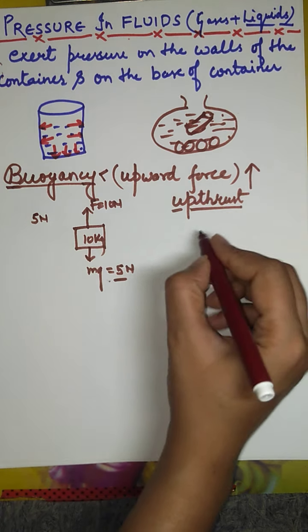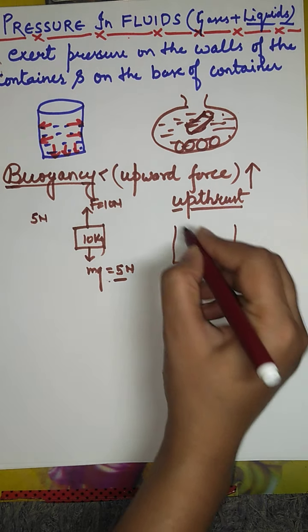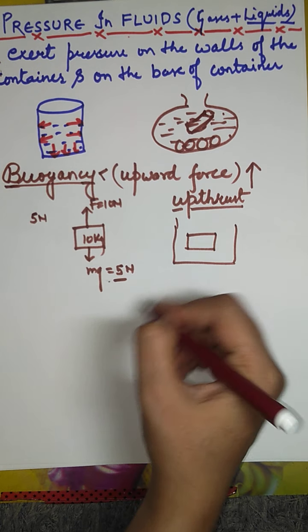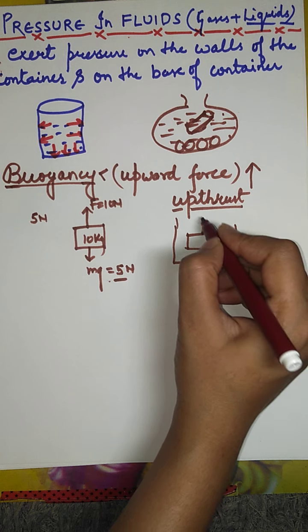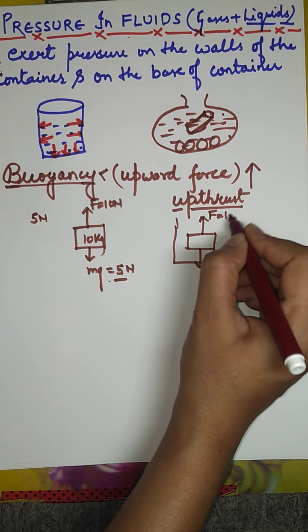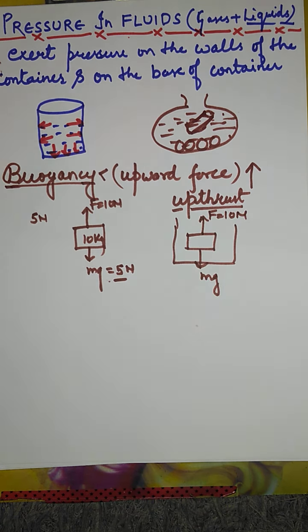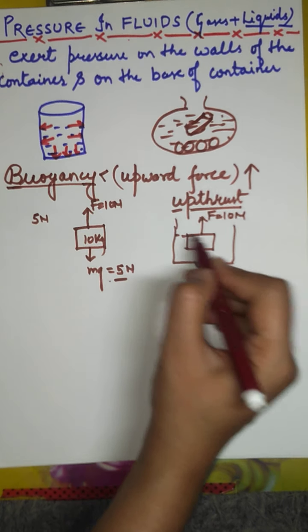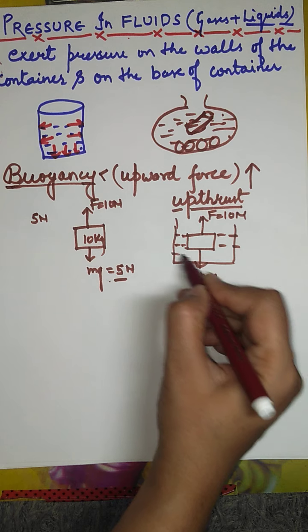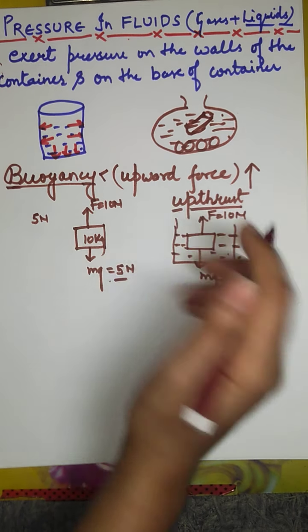Clear? Similarly, if I place this box in a fluid, again weight is acting downward, and with a similar force I am pulling it in the upward direction, and now there is a buoyant force also acting on that object in the upward direction. Suppose the magnitude of this force is 2 Newton. Also this is in the upward direction.